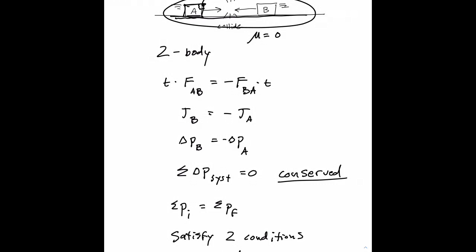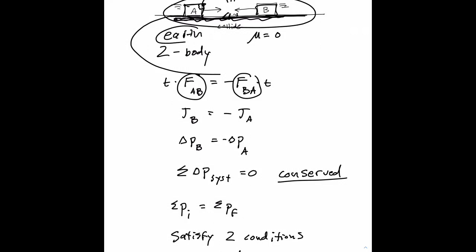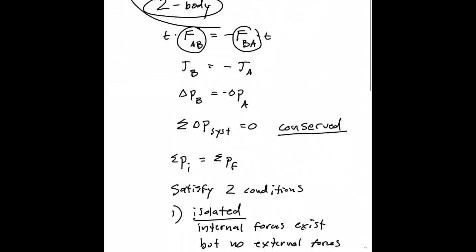But if that weren't the case, when they collide, the force that A exerts onto B and the force that B exerts back onto A is an internal force to the system. But if there was friction between either the two blocks and the ground, then there would be an external force acting on the system. Although we could include the entire Earth as a third body in our system, and then friction would become internal. But we want to limit ourselves to two-body systems, so we want to ignore things like air resistance and friction and other external forces.